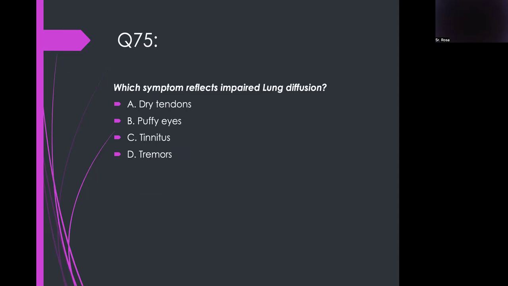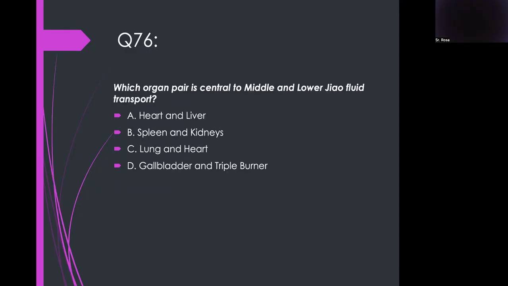Which symptom reflects impaired lung diffusion? Puffy eyes. Which organ pair is central to middle and lower jiao fluid transport? Spleen and kidney.